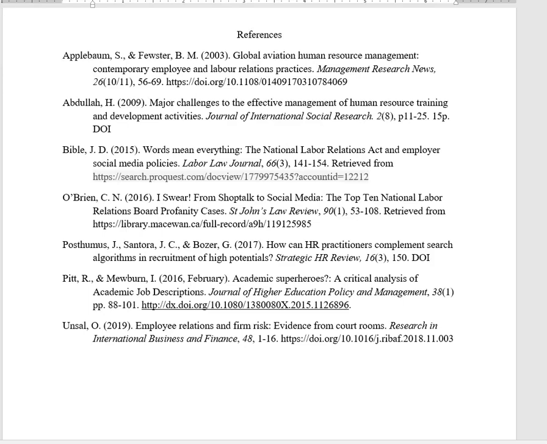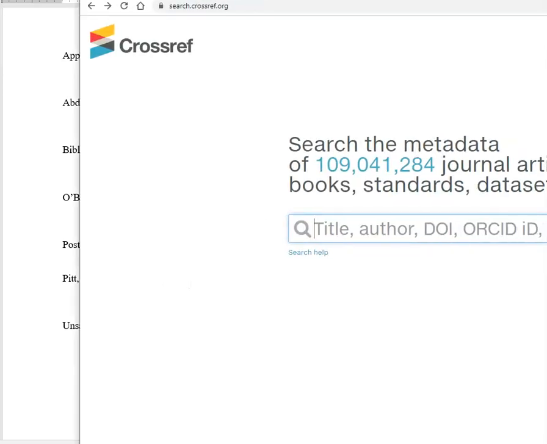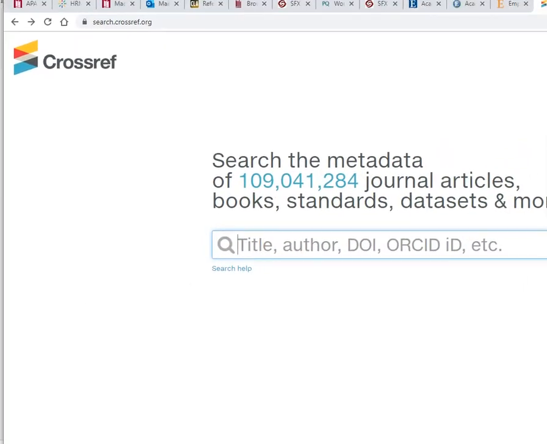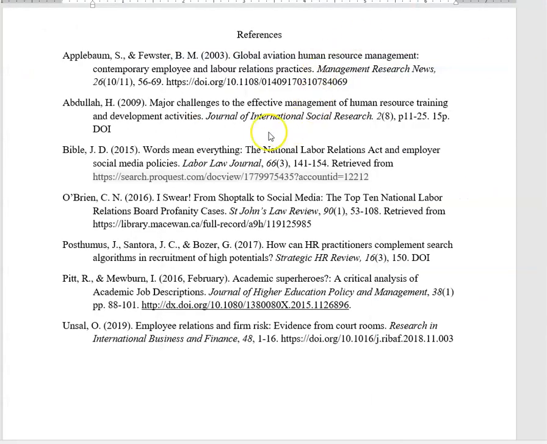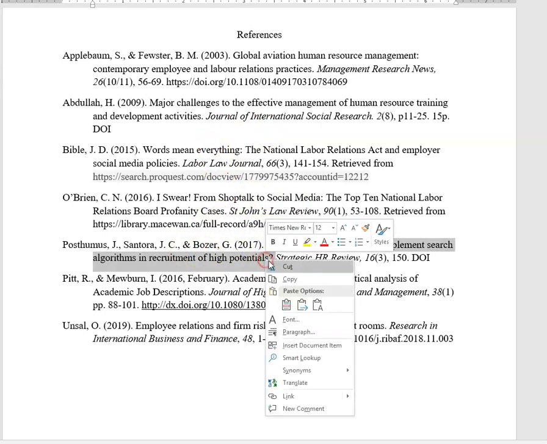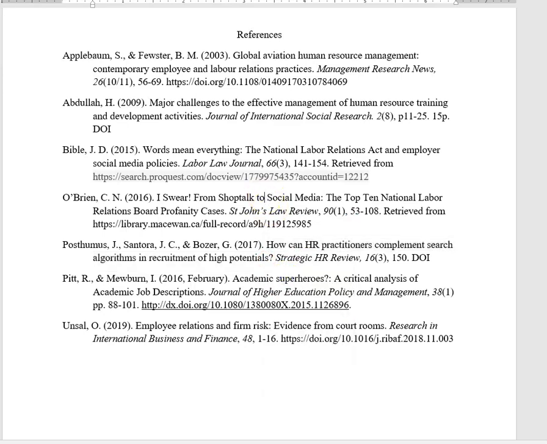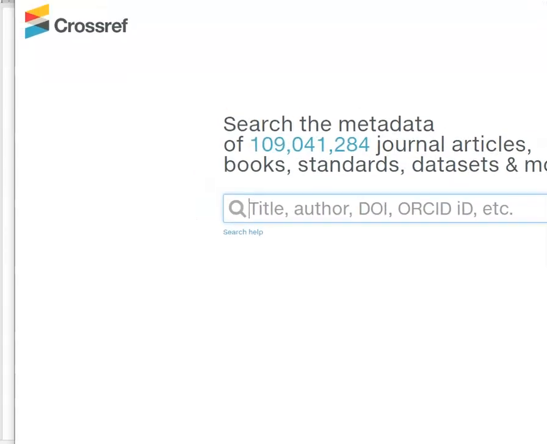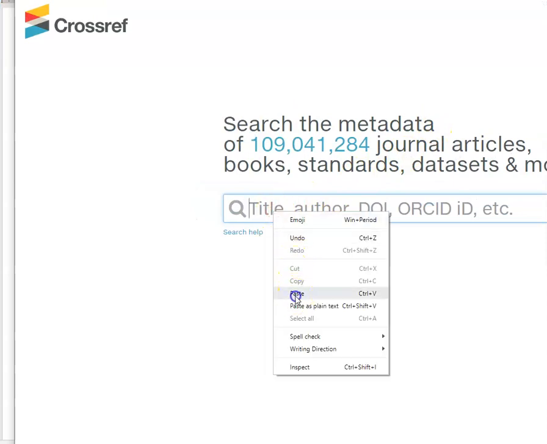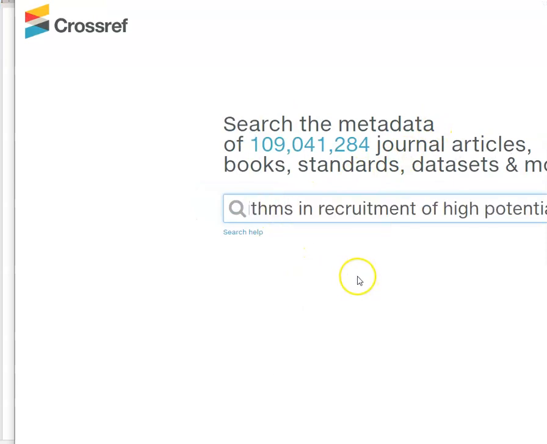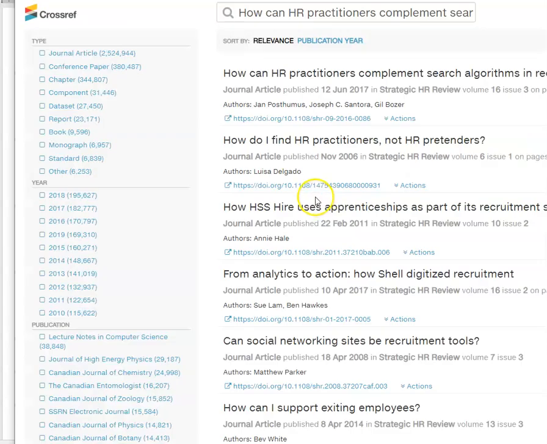Well, there's this lovely web page called Crossref. Let me show you what it is. Crossref, search.crossref.org. And I'm going to take this title. Let's see, which one do we need here? Let's try this one. Copy. Throw it into Crossref and see if there's a DOI.